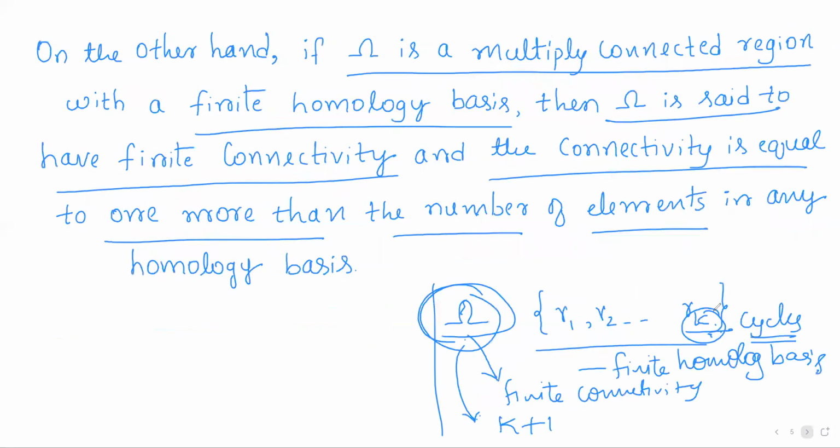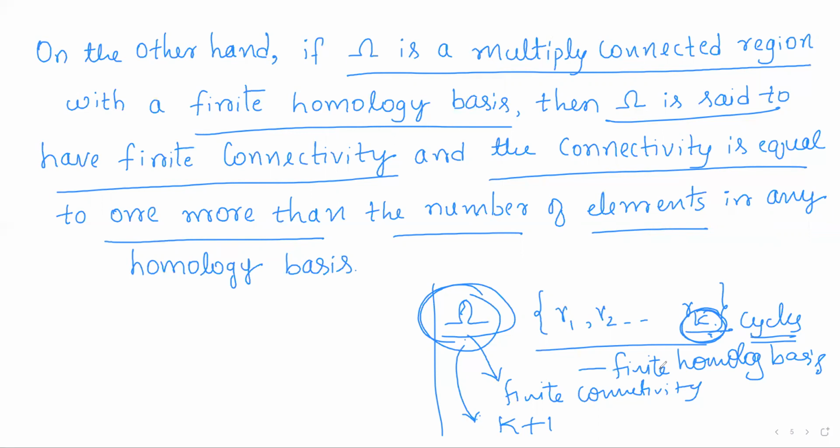And conversely, if any multiply connected region has a homology basis with finite elements, then we'll say that region is a multiply connected region with finite connectivity, and connectivity is taken as the number which is one more than the number of elements in any homology basis.